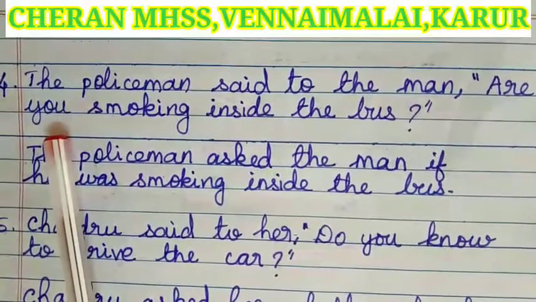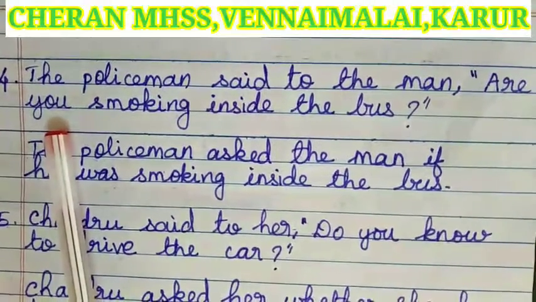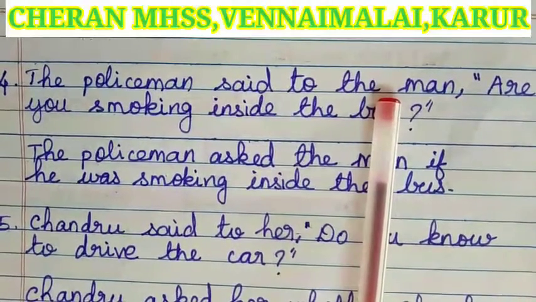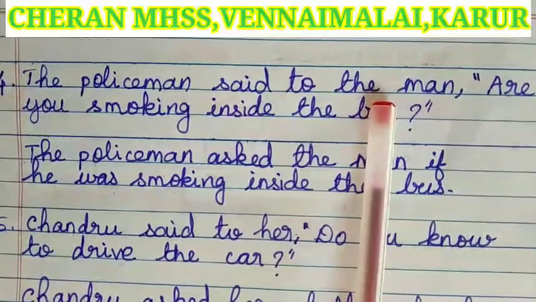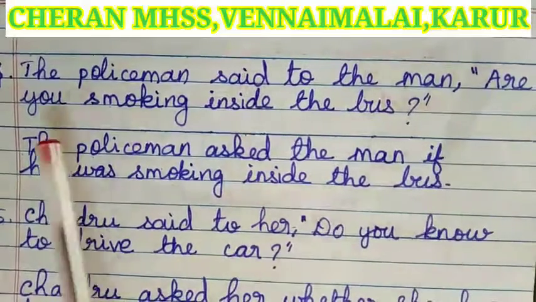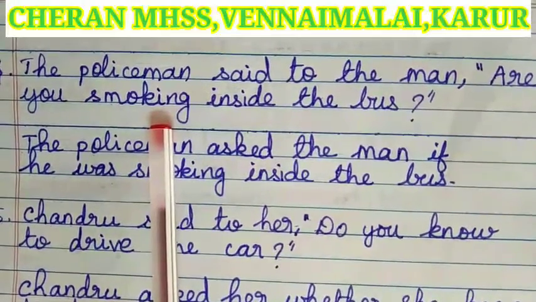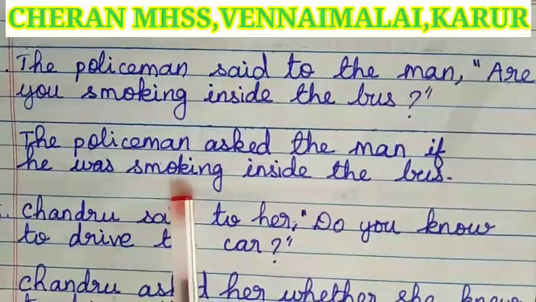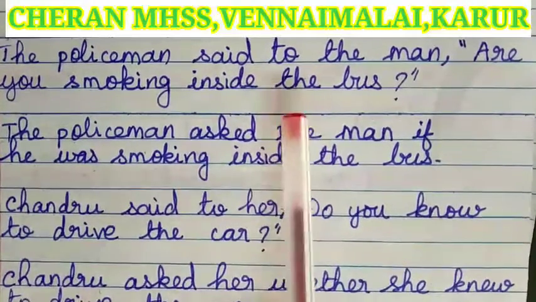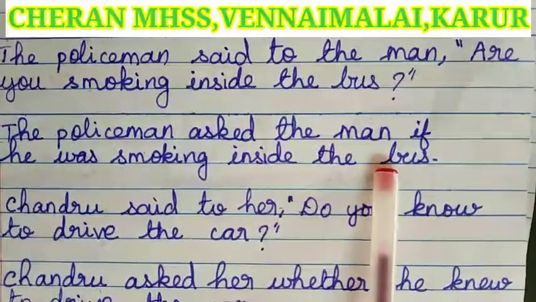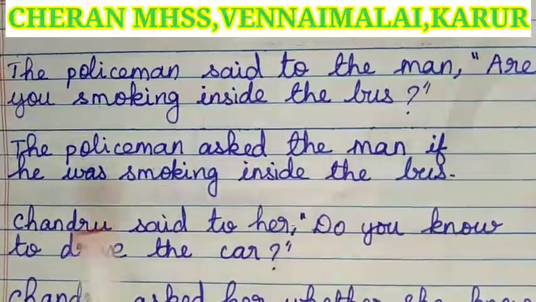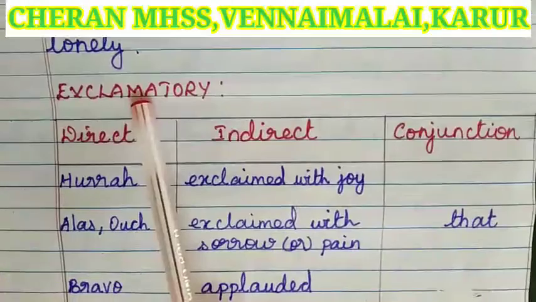Next, you is the second person pronoun. It is in subject form. We have to mention listener subject. The man pronoun, so we have to use the pronoun he. Next, are smoking. It is in present continuous tense. We have to change it to past continuous tense, was smoking. The remaining words inside the bus are the same. So the answer for this sentence: the policeman asked the man if he was smoking inside the bus.